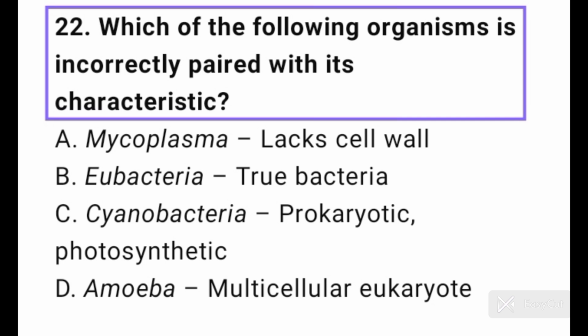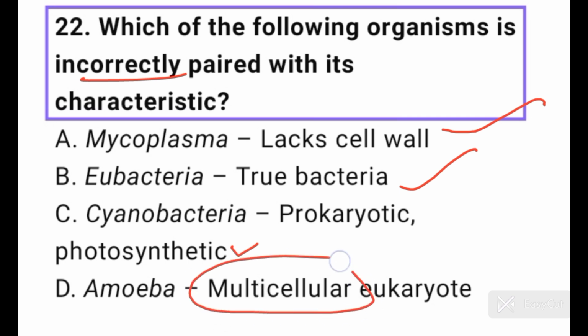Question number 22. Which of the following organisms is incorrectly paired with its characteristic? Mycoplasma, lack cell wall. Yes, this is correct. Eubacteria, true bacteria. This is also correct. Cyanobacteria, prokaryotic photosynthetic. This is also correct. Amoeba, multicellular eukaryote. This is incorrect because amoeba is a unicellular eukaryote, not multicellular. So here the answer is option D for question number 22.